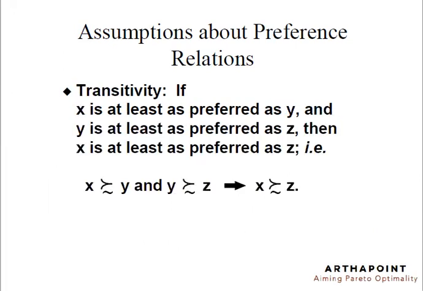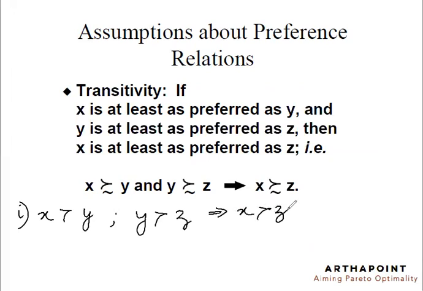This is transitivity. See, transitivity can be there in both weak preferences and strong preferences, and it can also be there in indifferent preferences. Let me give you an example of that. First, I can say that X is preferred over Y, Y is preferred over Z, so X is preferred over Z. This is transitivity, and I can prove this also.